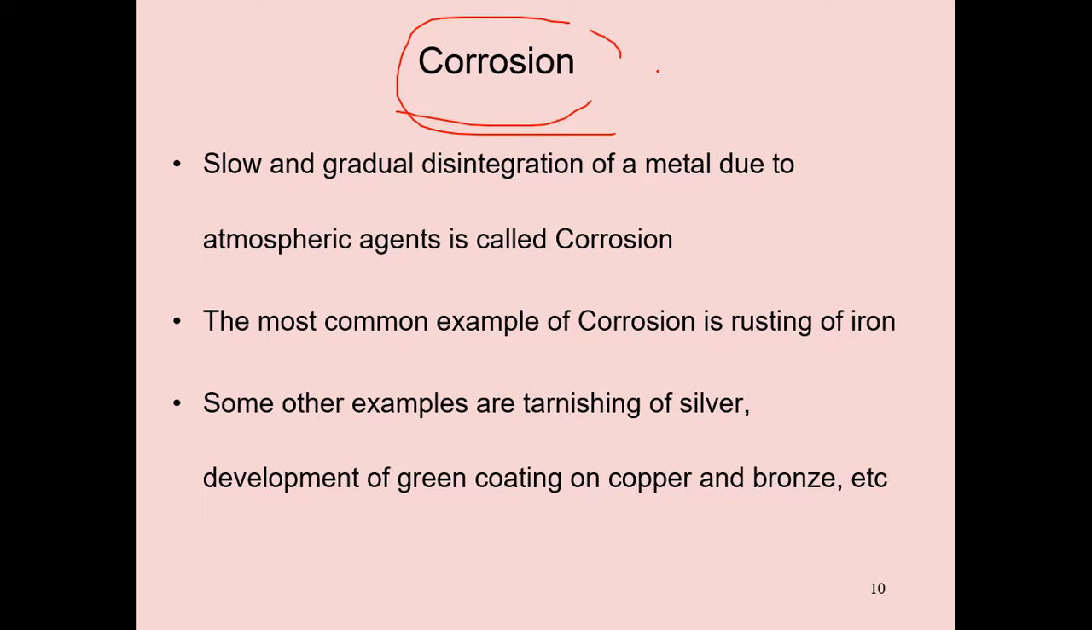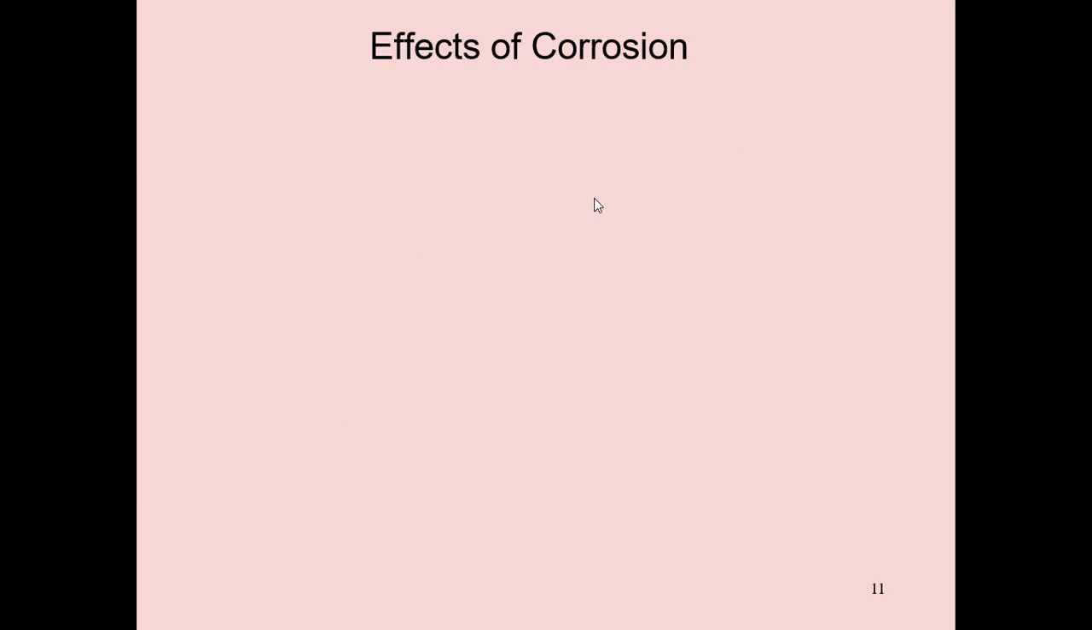For understanding purposes, I am explaining once again: slow and gradual disintegration of metal due to atmospheric agents is called corrosion. The most common example is the rusting of iron. Next, some other examples: tarnishing of silver, developing a green layer or green coating on copper or bronze, etc. These are examples of corrosion.